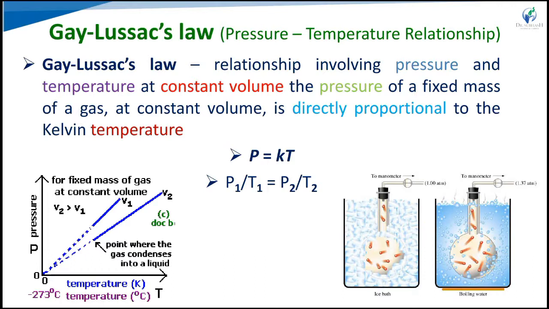If we increase the temperature from freezing, 0 degrees Celsius, to boiling water, 100 degrees Celsius, the pressure of the fixed mass of gas increases from 1 atmosphere to 1.37. So this is the statement of Gay-Lussac's law.